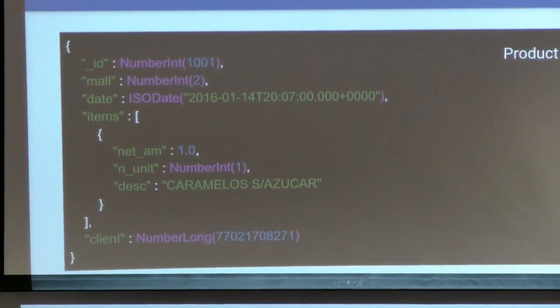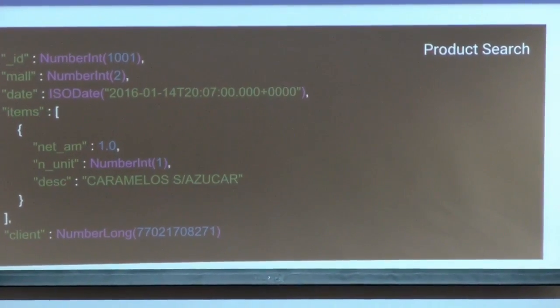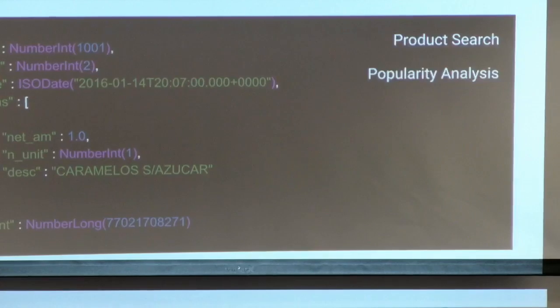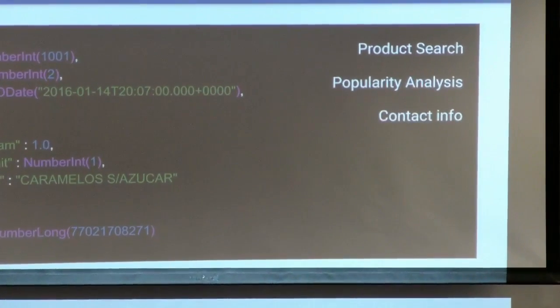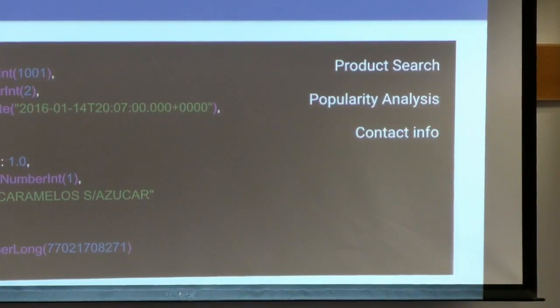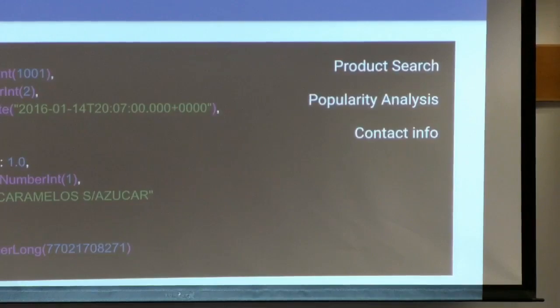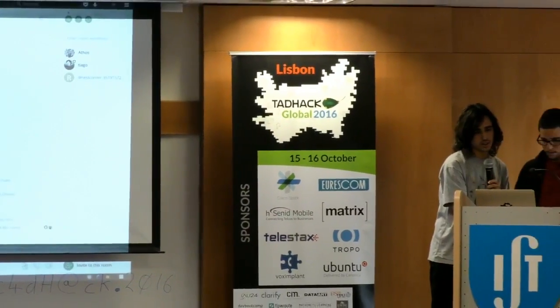So we thought we would build a platform where we could search for products within the database. We could search for the popularity of each product, and also the contact info for stores. We used the Carrefour website for that. We hacked it together, it's not an API, it's a bit hacked together, but it works. So I'm gonna demonstrate the way we connected.